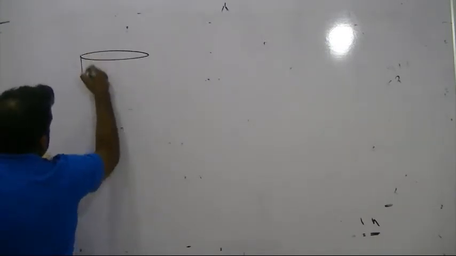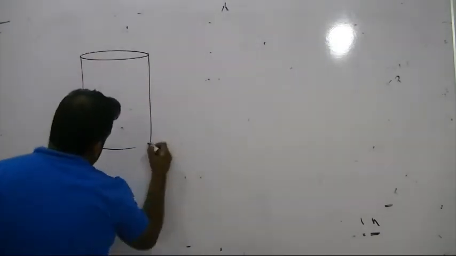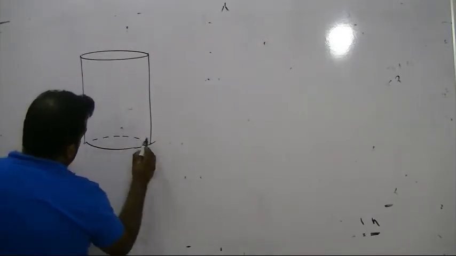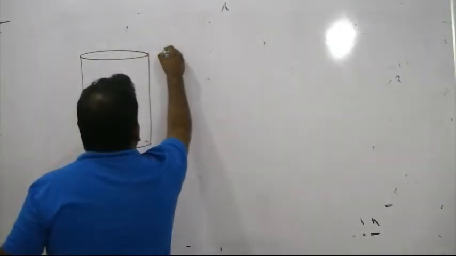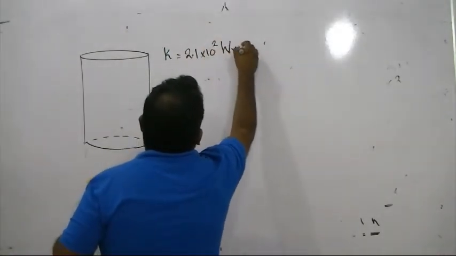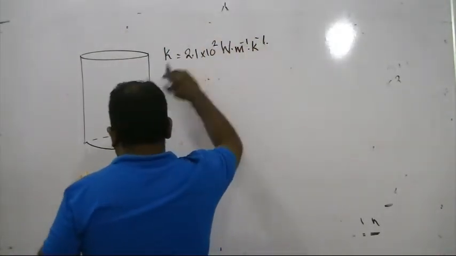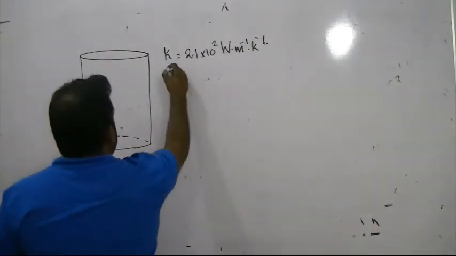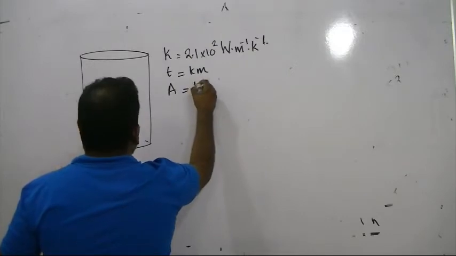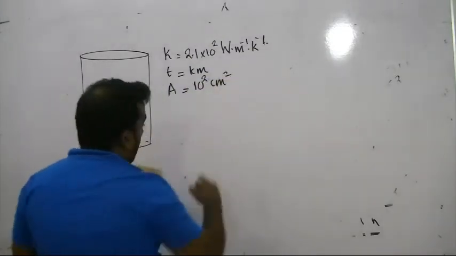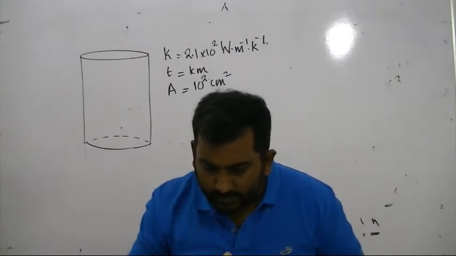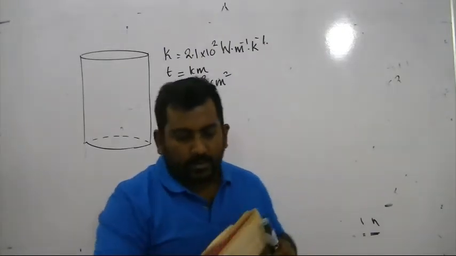So, a cylindrical vessel with a certain amount of thickness involved. Conductivity 2.1 × 10^2 watt per meter per Kelvin, correct? Thickness is 1 centimeter, area is 10^2 centimeter square. Yes, 10^2 centimeter square.